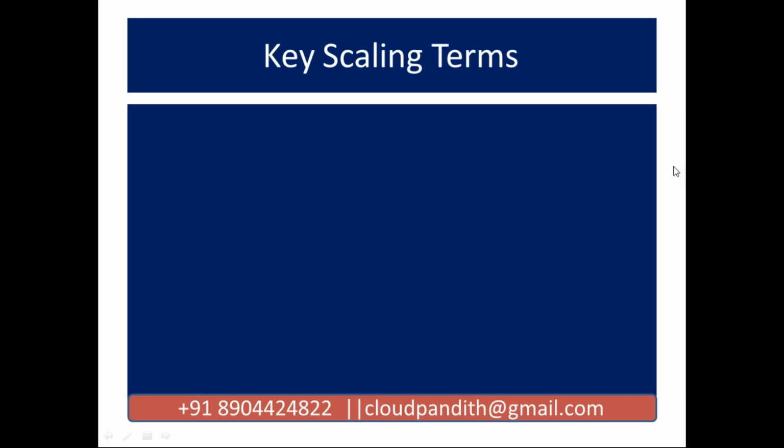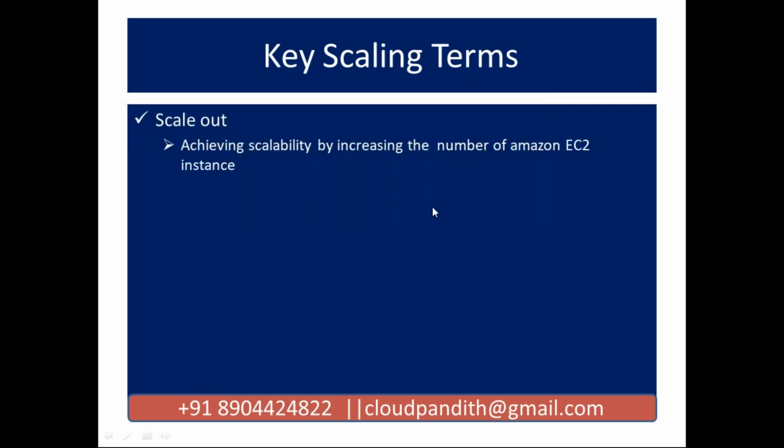Okay, so every problem we are going to analyze here with graphs. Let me show you. First we will try to understand the key scaling terms. First thing is scale out. Scale out means achieving scalability by increasing the number of Amazon EC2 instances, friends. So scale out means you are increasing the number of EC2 instances as per your requirement.